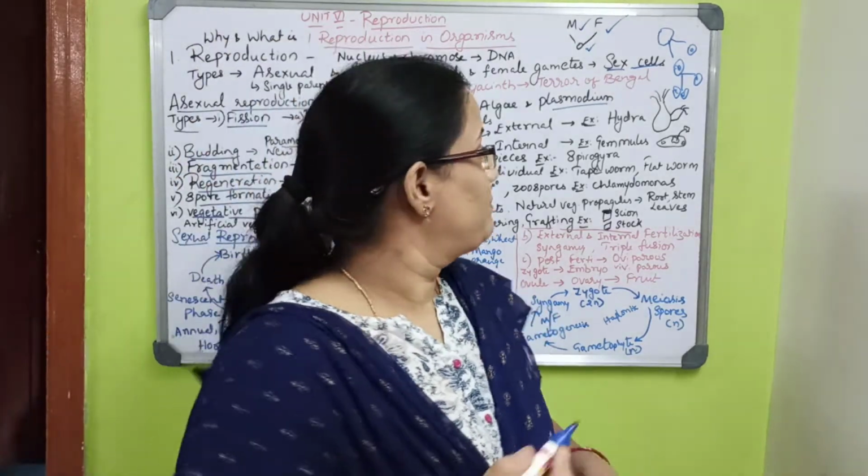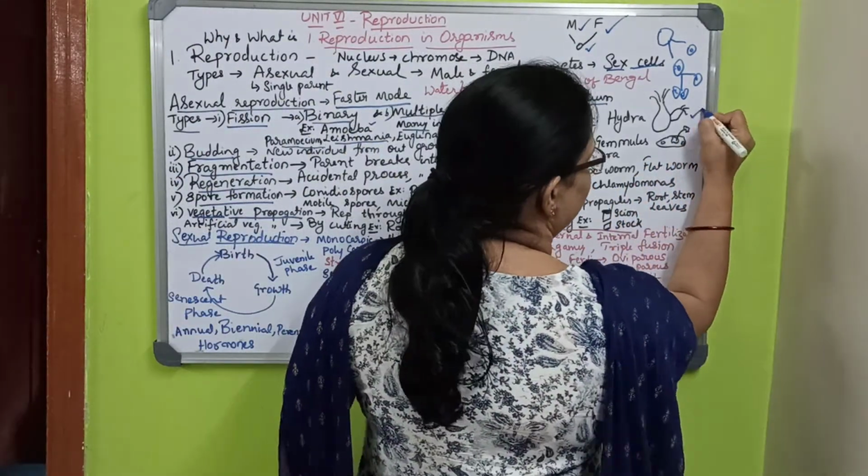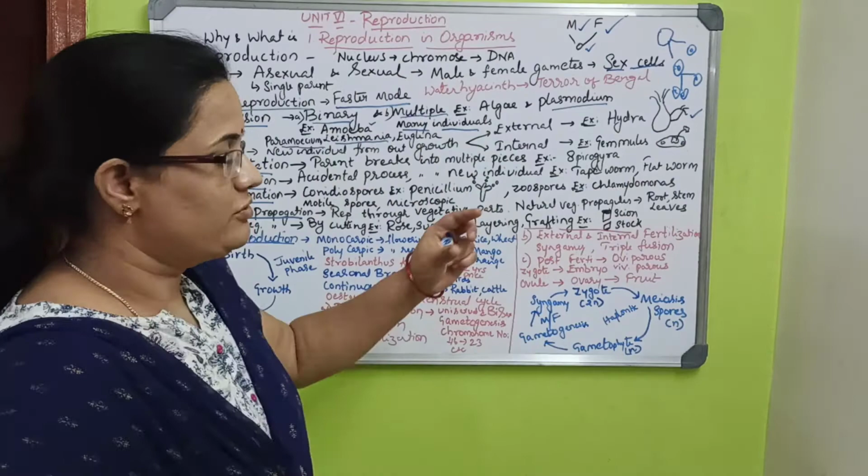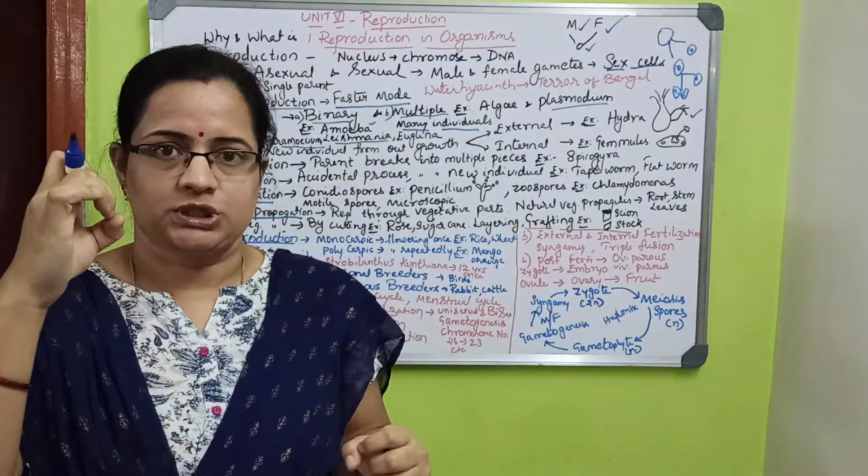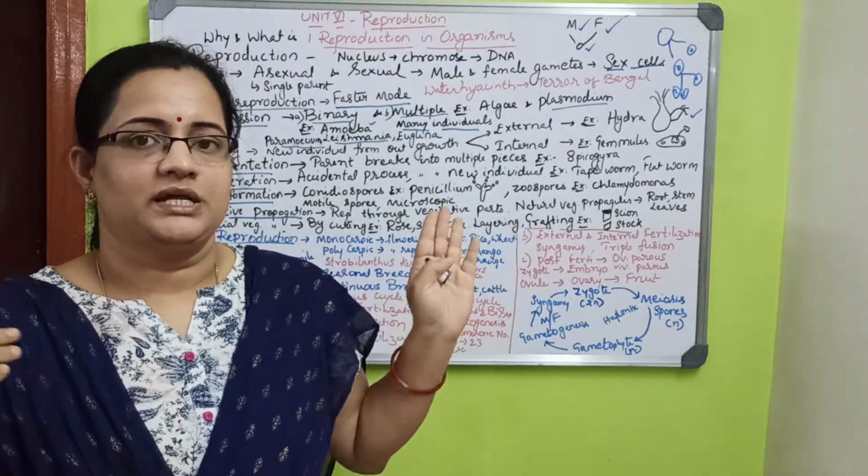In budding, the best example is hydra. A bud comes as a small outgrowth from the side of the individual. That is called budding.